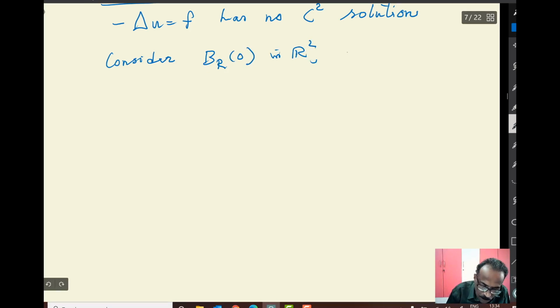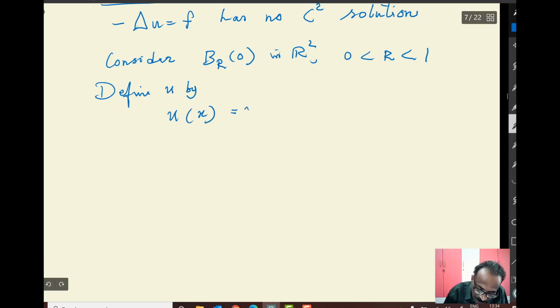Okay, where r is less than 1, so you can use r less than 1, and define u by u of x. This is some formula, so I will write it u in x1, x2. Do these computations. It's chosen very cleverly.